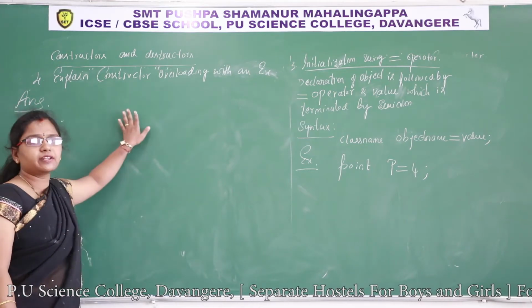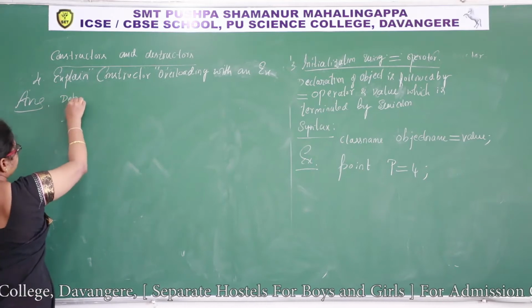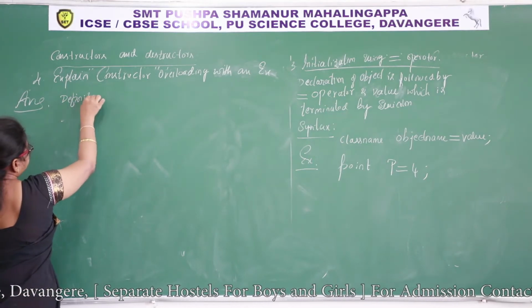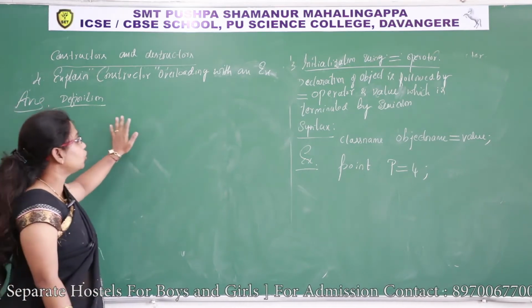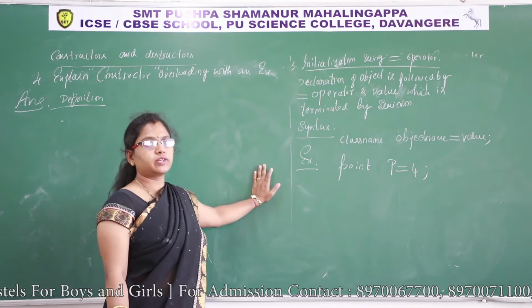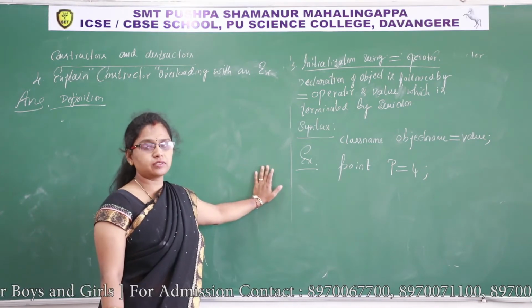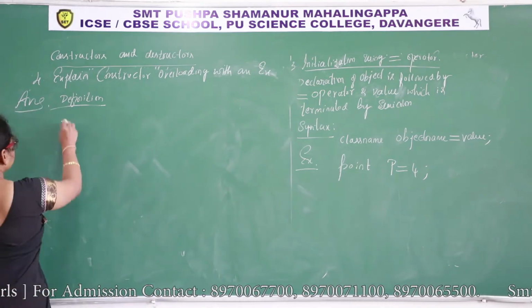So first you need to write the definition. A class having 2 or more constructors, definition already we discussed in a 2 mark. A class having 2 or more constructors with different number of arguments or type of arguments or order of arguments, then it is called constructor overloading. So example I will write here.